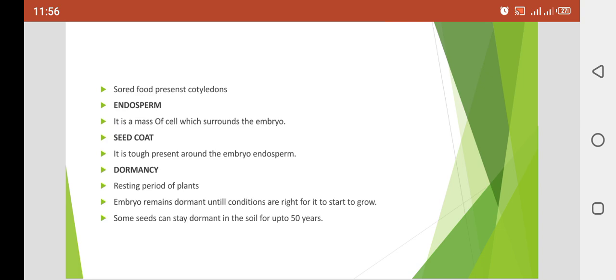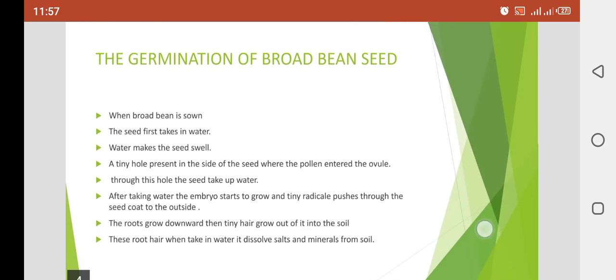The embryo remains dormant until the conditions are right for it to start to grow. Clear? The embryo doesn't grow if the conditions are not favorable for it. Some seeds can stay dormant in the soil for up to 50 years. If the conditions are not suitable, they stay dormant and cannot grow.